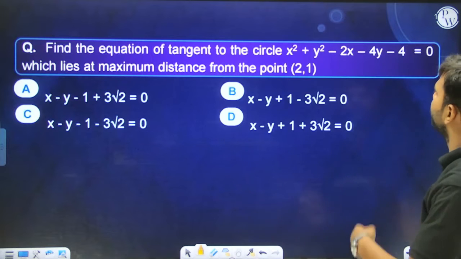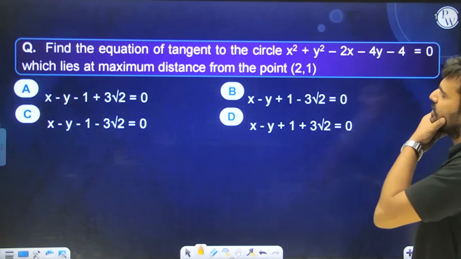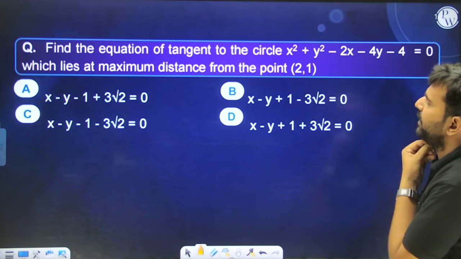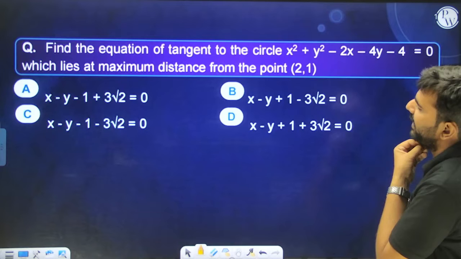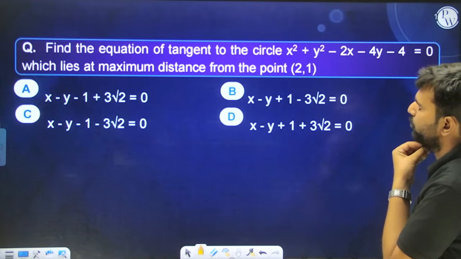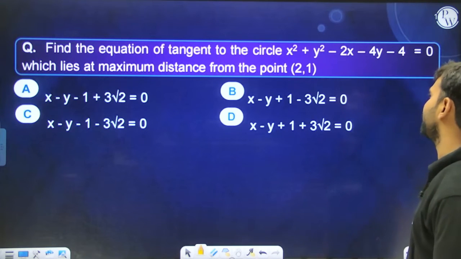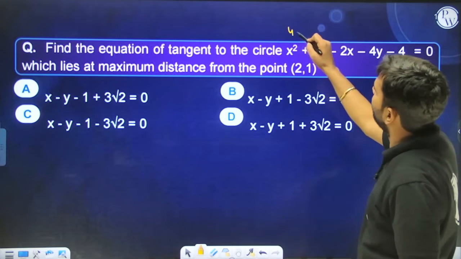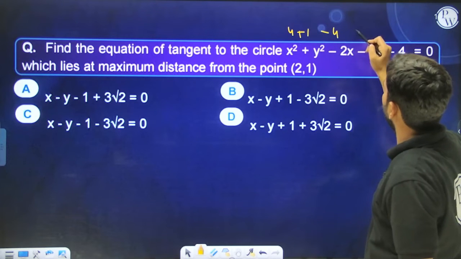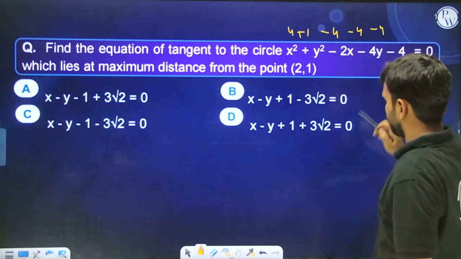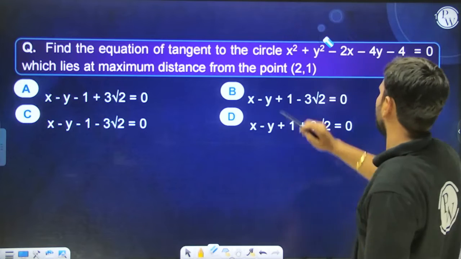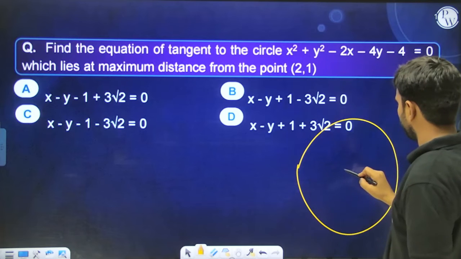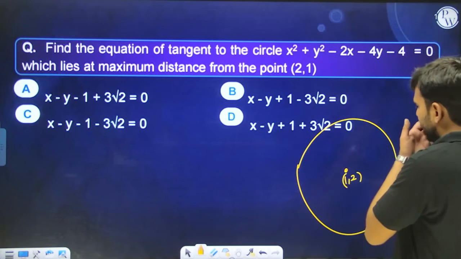Find the equation of the tangent to the circle which lies at maximum distance from the point (2, 1). Is the point (2, 1) lying on this circle or not? Let's verify first. 4 + 1 - 4 - 4 - 4, so the point is lying inside the circle. The center of the circle is (1, 2), so the radius is equal to 3.